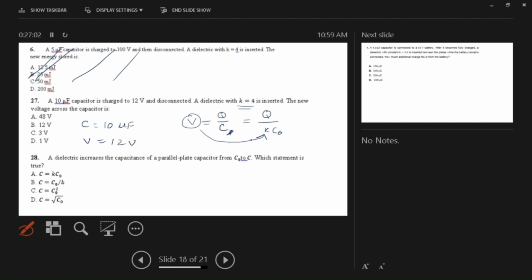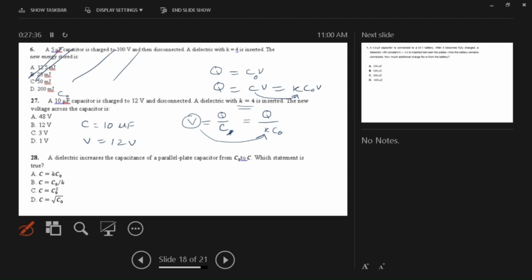This one is C naught. But sir, what is Q equal to? It's like a function, Q is equal to CV. So in vacuum it is C naught V. In the medium it is CV, and C is equal to K C naught. So I change C with K C naught.